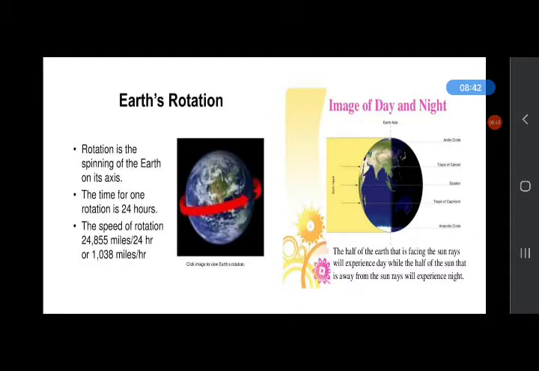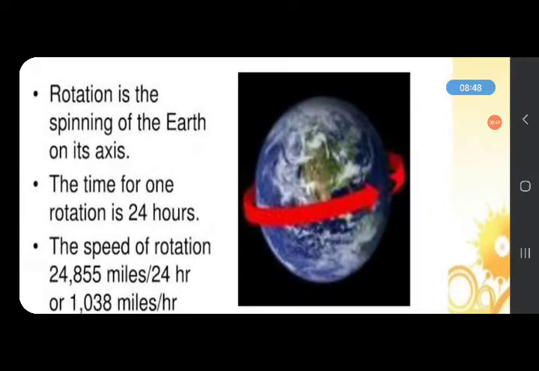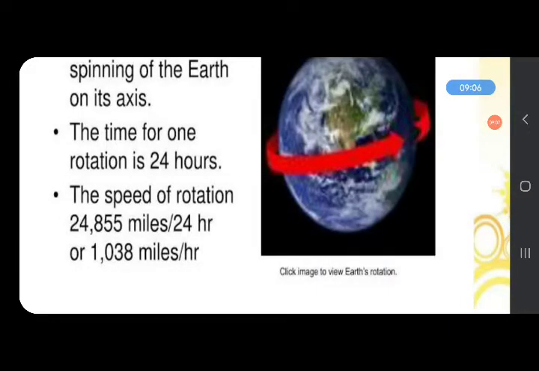And what is the difference between rotation and revolution? Rotation is the spinning of the Earth on its axis. Rotation takes 24 hours for the Earth to spin and complete one rotation on its axis. The Earth rotates from the west to the east. And that's why the Sun rises in the east and sets in the west, because Earth rotates from the west to the east. And rotation causes day and night.